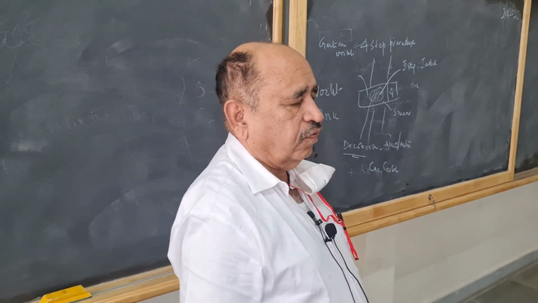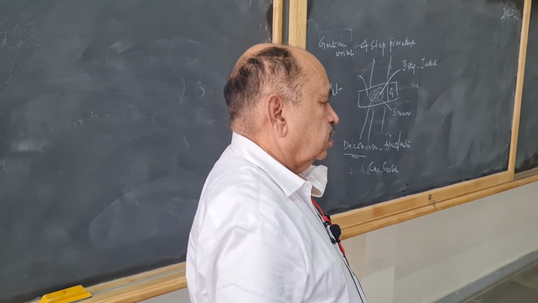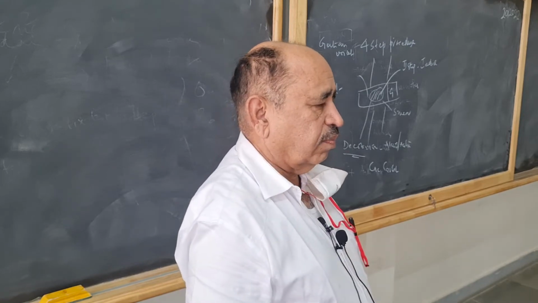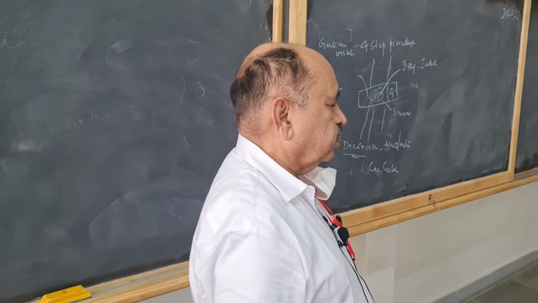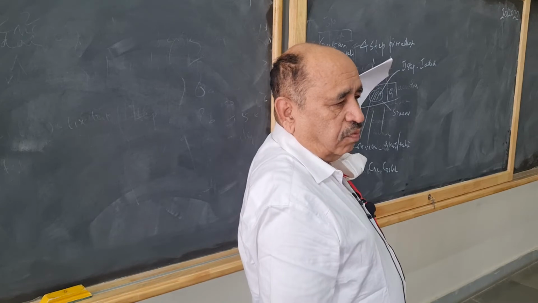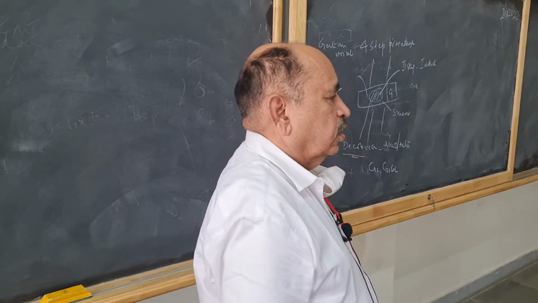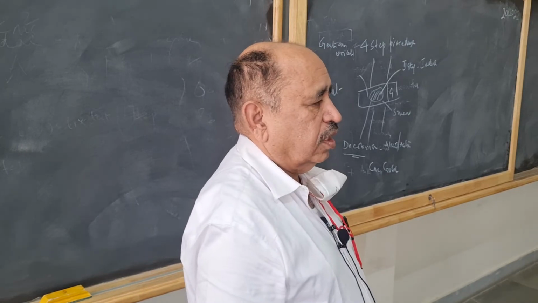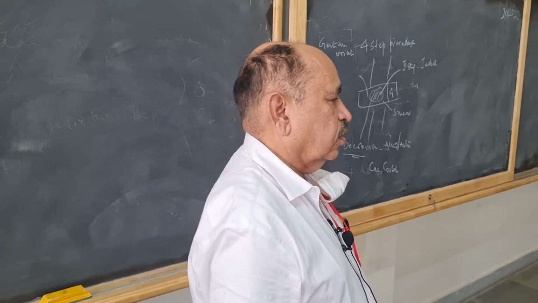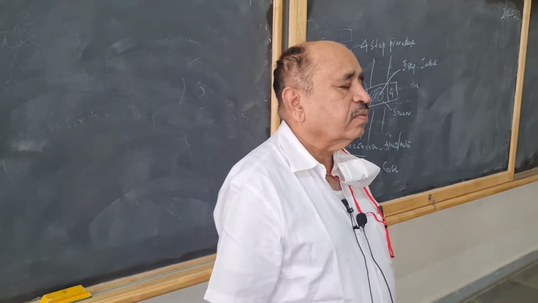Now, this is because of the difference between the gram positive and gram negative cell wall. Gram positive organisms retain the primary stain violet, and gram negative organisms give away the primary stain and take up the counter stain. Okay. The procedure you write down.